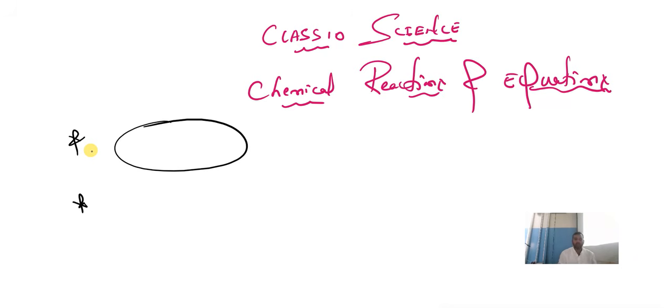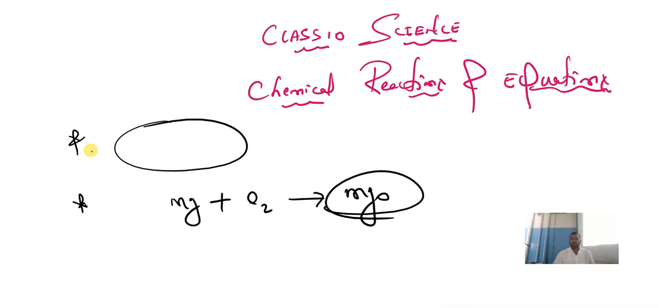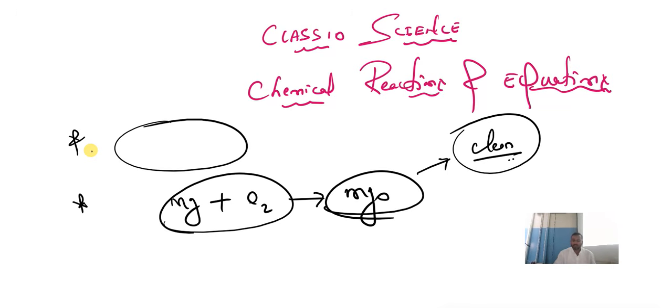And the second important topic we want to study here is when magnesium reacts with oxygen, as we know, magnesium oxide is formed. Am I right? Now the question is, why do you want to clean the magnesium ribbon before burning it in air? What is the reason we have to clean the magnesium ribbon? Second, after magnesium reacts with oxygen, it gives magnesium oxide, so they may ask you to write the nature of this product.